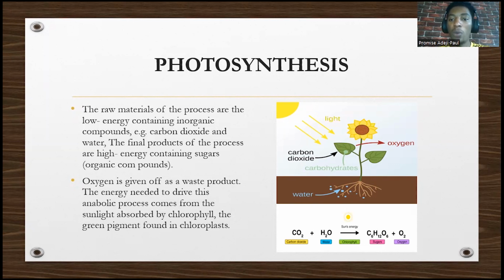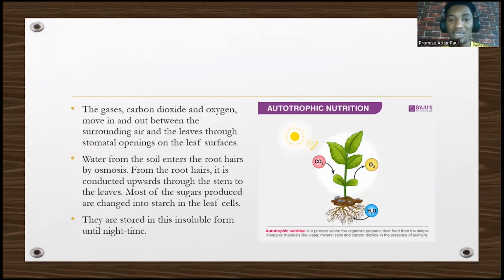On the right hand side again is also a depiction of photosynthesis. So the gases, which are what? CO2 and oxygen, they move between the surrounding air and the leaves through what? Stomata opening. So there's a stomata that opens and closes that allows the gases, oxygen and CO2, to go in or go out or vice versa.